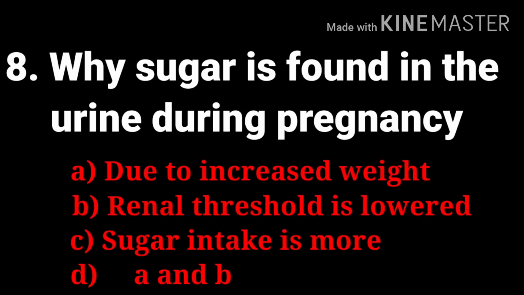Eighth question, why sugar is found in the urine during pregnancy? The options are due to increased weight, renal threshold is lowered, sugar intake is more, both A and B. And the answer is renal threshold is lowered. During pregnancy, renal glucose reabsorptive capacity decreases, possibly due to reduced glucose transportation expression.